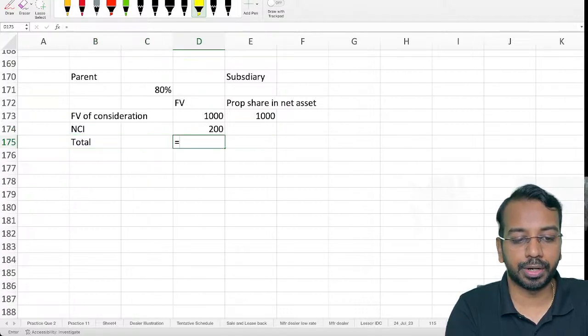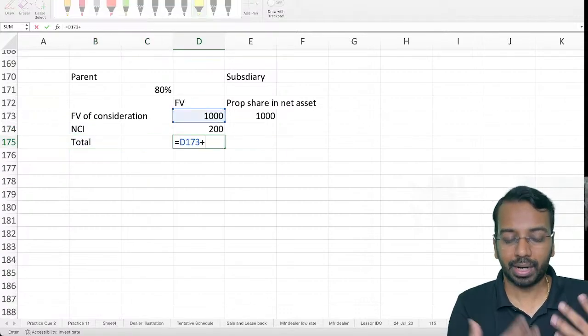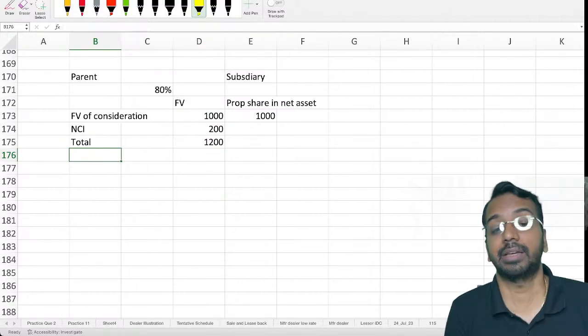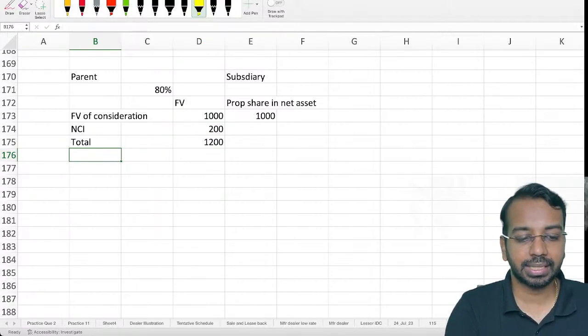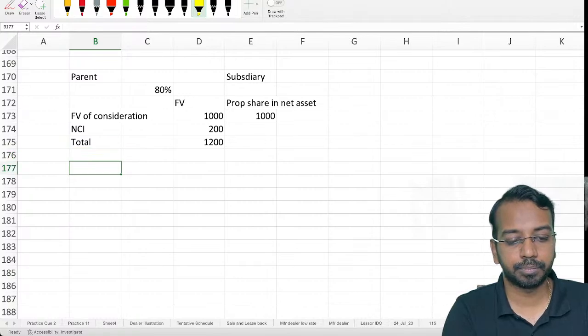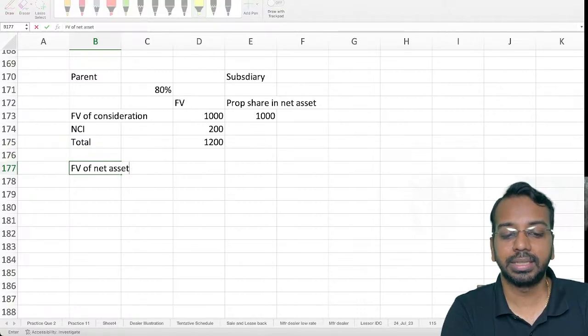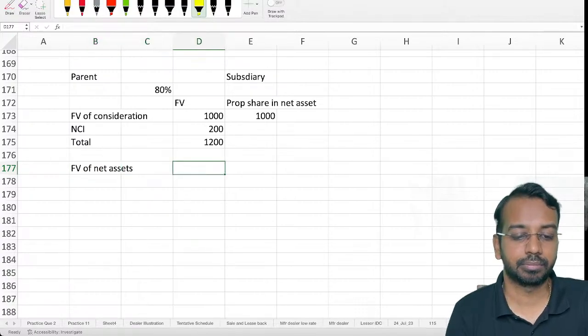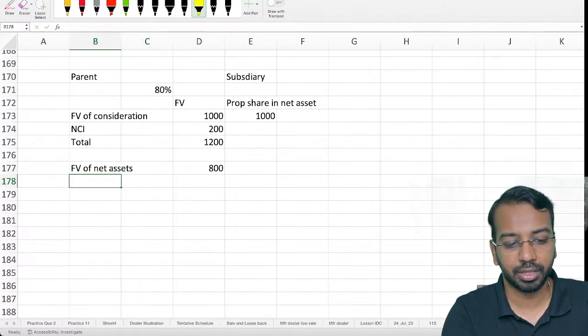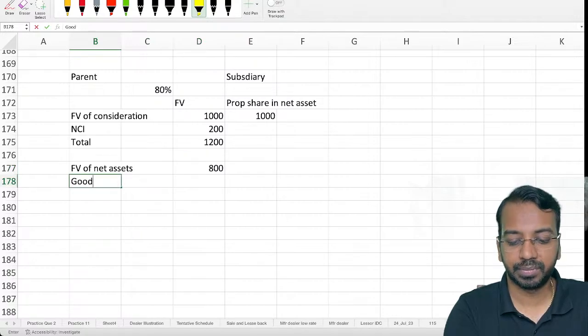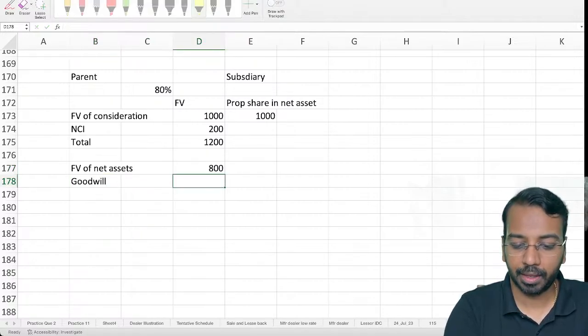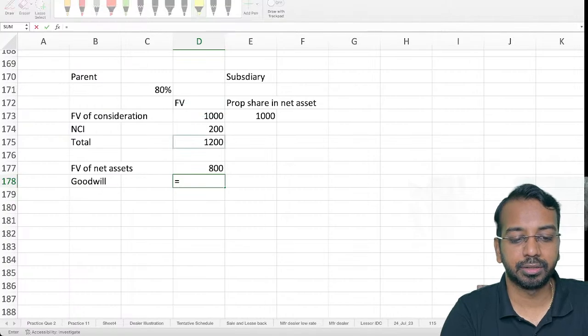1000 plus 200, 1200. This is what owners have paid for the business. And let us say fair value of net assets is 800. Goodwill will be 1200 minus 800, 400.